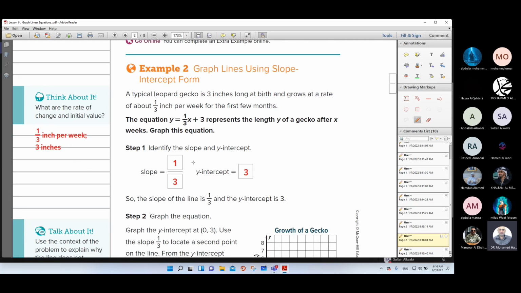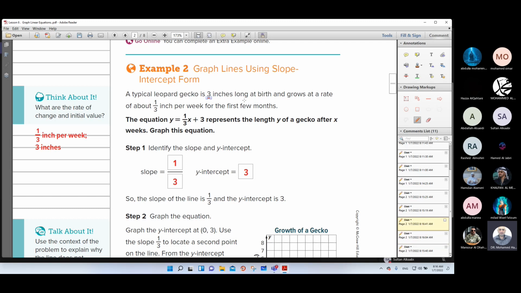The second example, graph lines using slope-intercept form. A typical leopard gecko is 3 inches long at birth and grows at a rate of about 1/3 inch per week for the first few months.